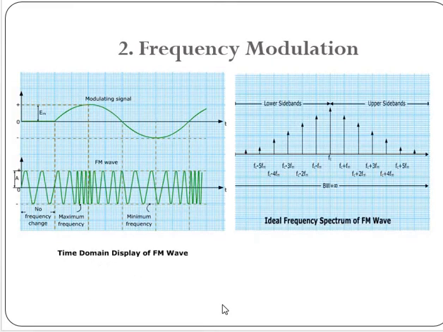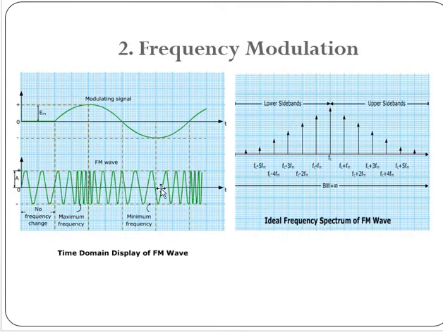So it will come later on, but this is all about amplitude modulation. Now the next one is frequency modulation. In the same fashion, if you observe, this is a modulating signal, or you can say a message signal. For the positive signal, the frequency increases.